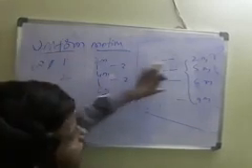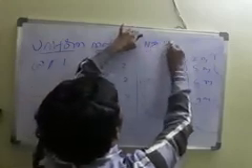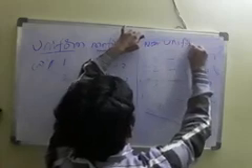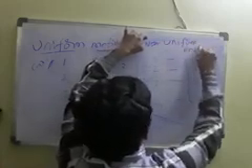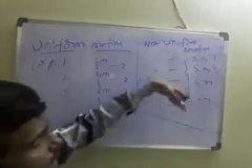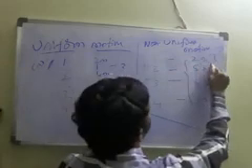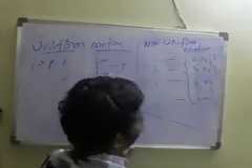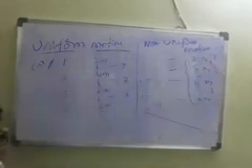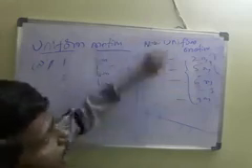Here in non-uniform motion the velocity is not constant, continuously changing. Here 2, here 5, different. Here 3, here 1, here 3. If the velocity is continuously changing, then you can say that object is in non-uniform motion.